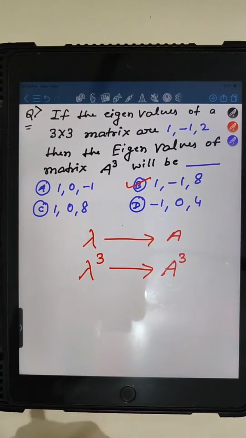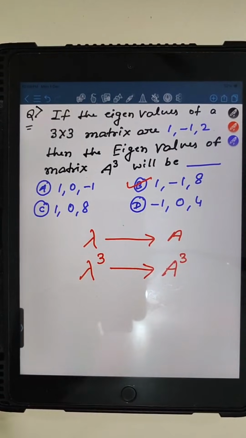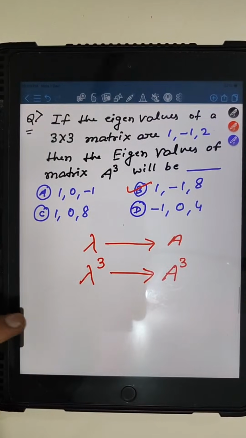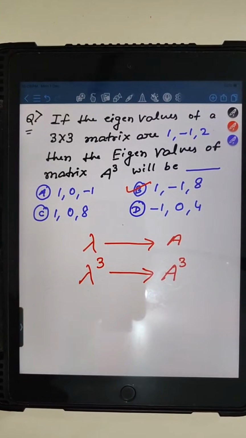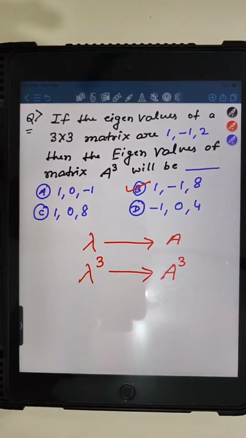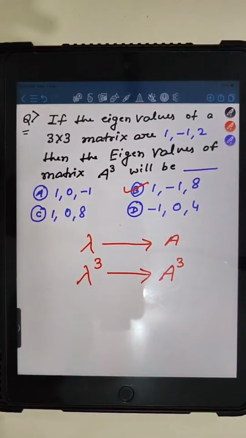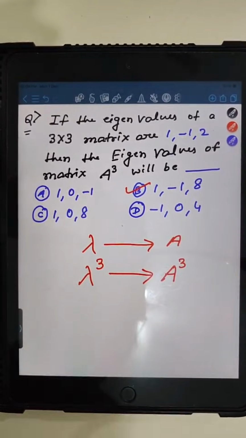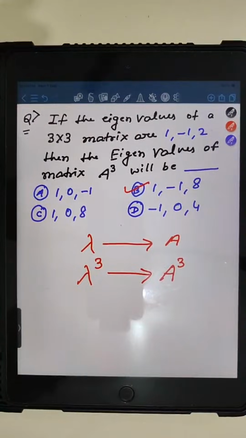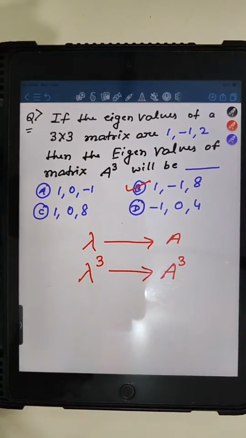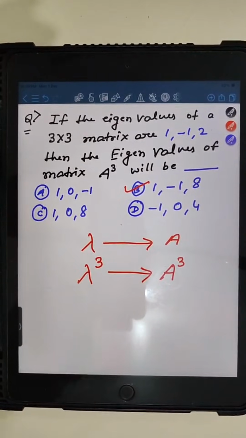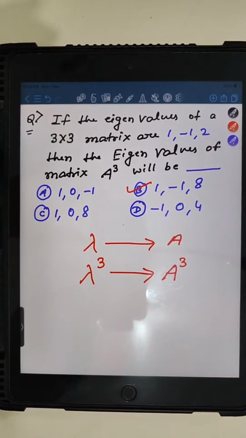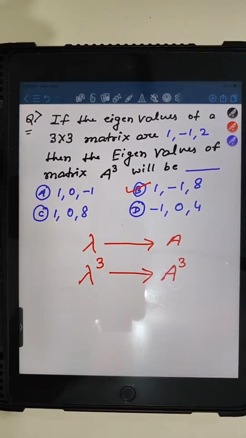Very less questions, sir. Increase the number of questions, Tilak is telling. Okay. I think 6-7 questions we have discussed. I had some plans that I will take only a 1 hour class. So that's why I took only 6-7 questions. But next time, I think tomorrow or the day after tomorrow, I will come with more questions, like 10-15 questions. Today the time was short, so that's why I took only 6-7 questions.